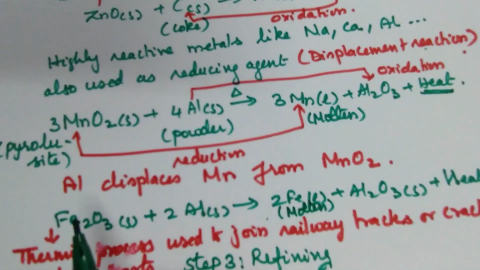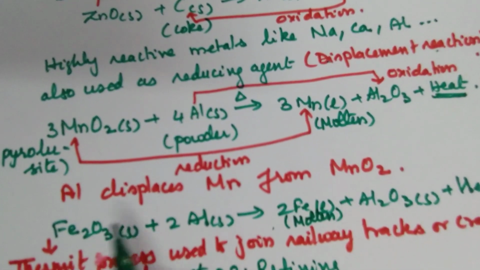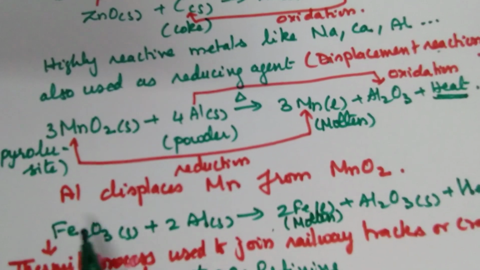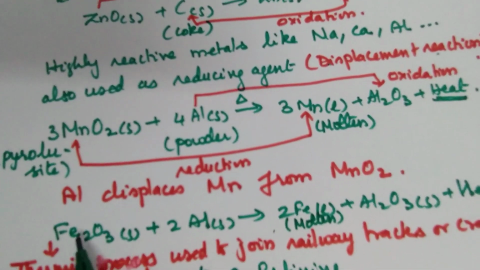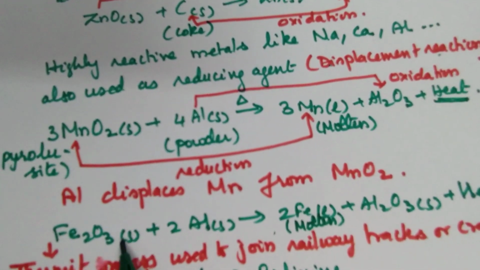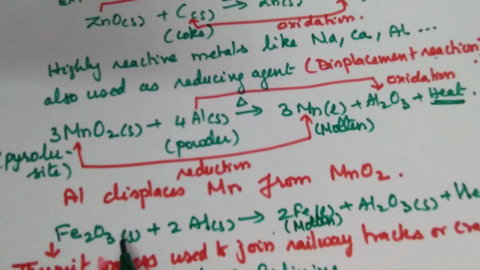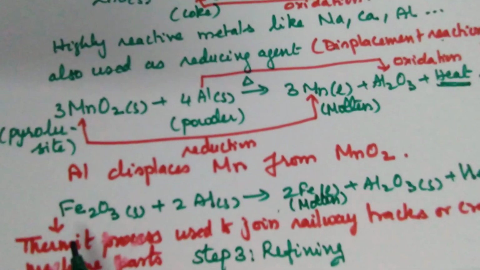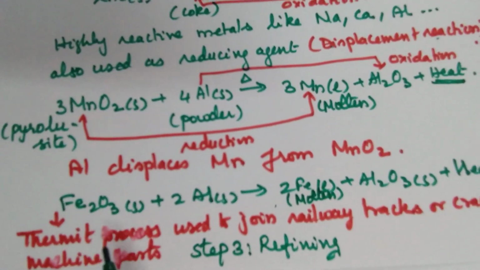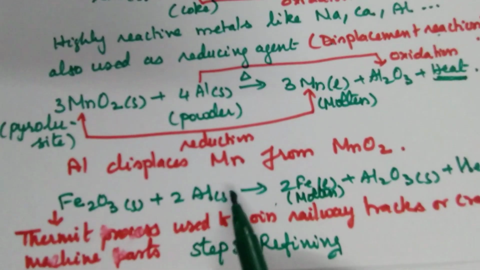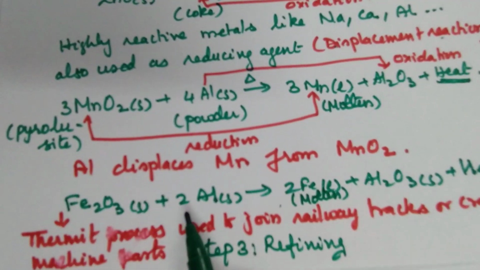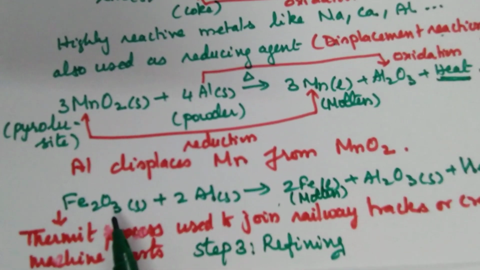So Fe2O3 plus aluminium gives iron plus Al2O3. Aluminium displaces iron from ferric oxide. This is used for practical purposes, and it is called the Thermit process.